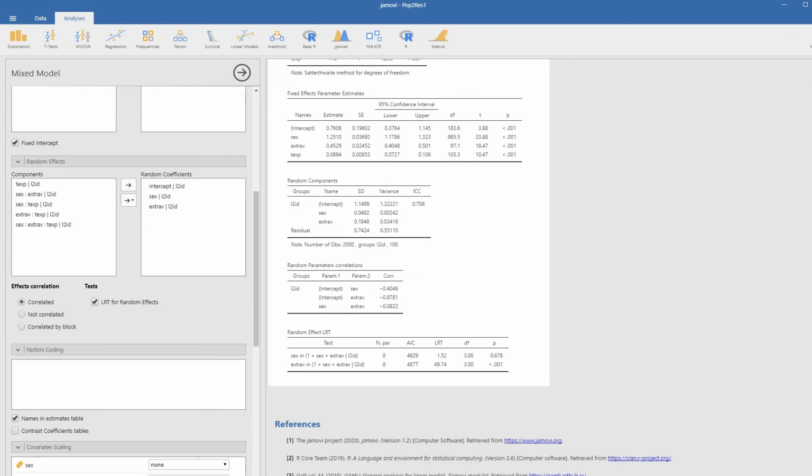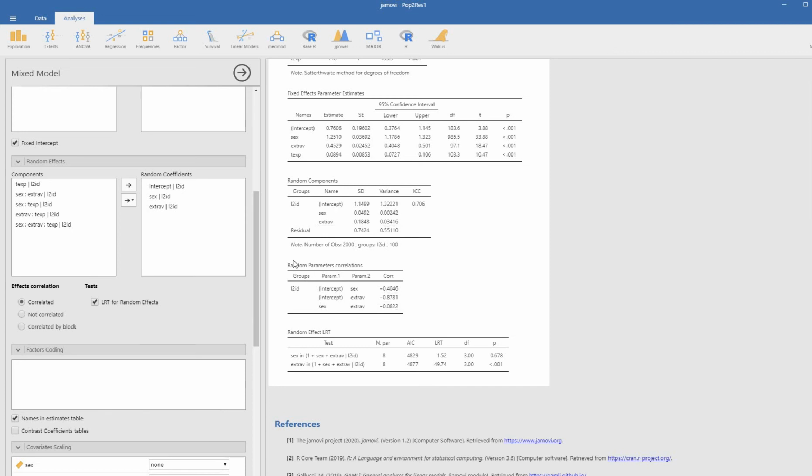Before I move on and remove that slope random effect, I do want to mention down here under random components, you'll see that it says intercept, sex, and extroversion. So we have variance estimates for all three of those right here, as well as the level 1 residual variance. You also see down here, because this is clicked as correlated, this is the correlation. The first one is the correlation between the random intercepts and random sex slopes. Next, we have the intercepts and extroversion slopes. And then we have sex and extroversion, which is the correlation between the random slopes.